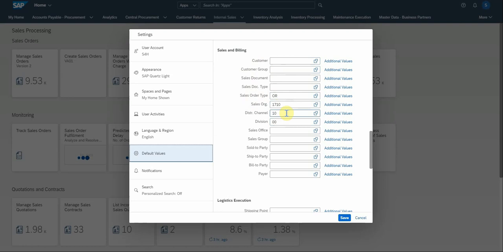You can also do the same for sales office, sales group, sold-to, ship-to parties, bill-to, and payer. All right, so this is important. The moment you actually select something here, it will be populated automatically in your sales order.